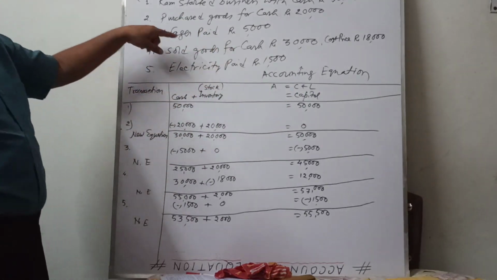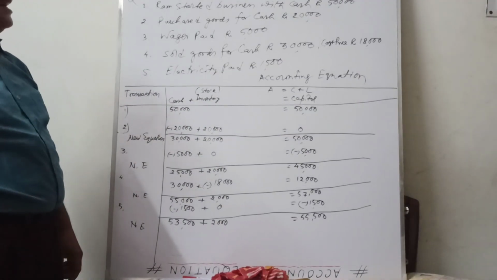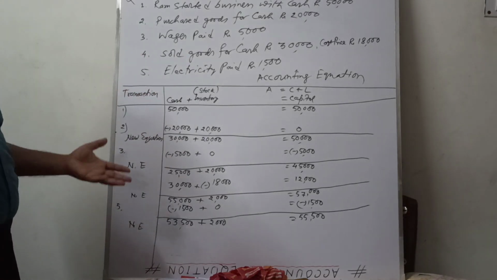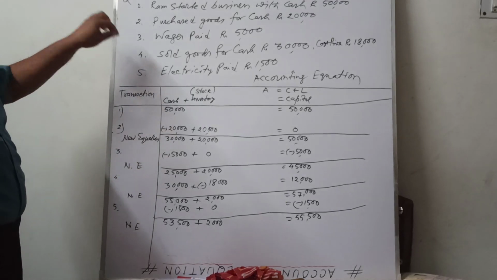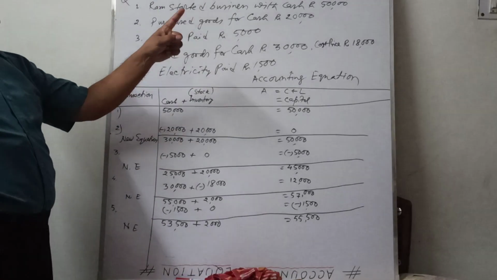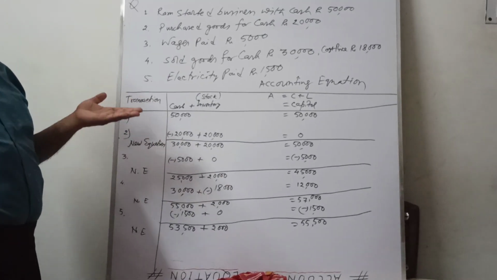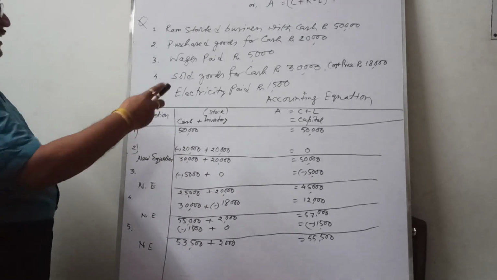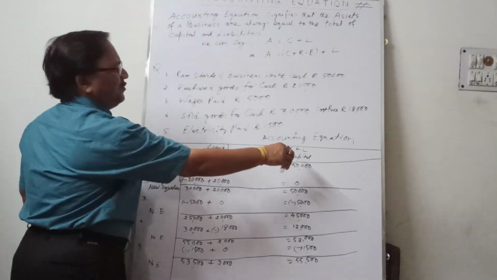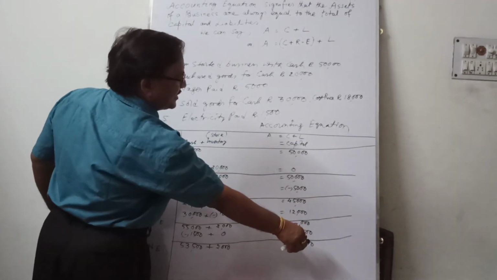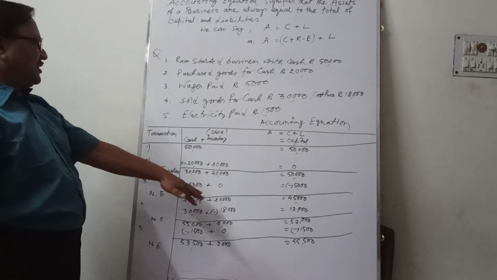Now, one more example. Purchase goods on credit, rupees 10,000. Purchase goods on credit means this is not a cash transaction, it is a credit transaction. In this case, the firm's creditors increase. Creditor is one type of liability. The effect is stock increases 10,000, and at the same time the firm's liabilities also increase 10,000. Check left hand side equal to right hand side.